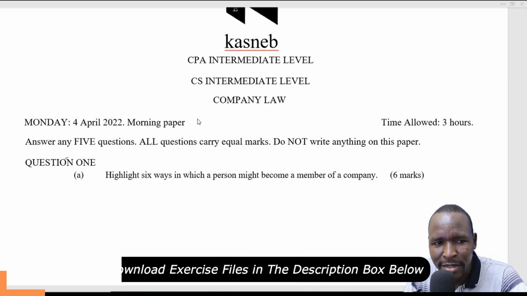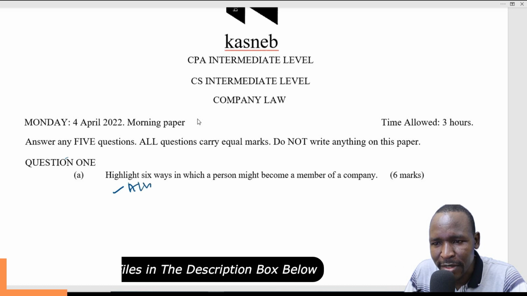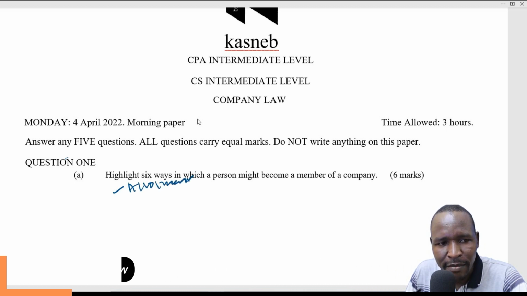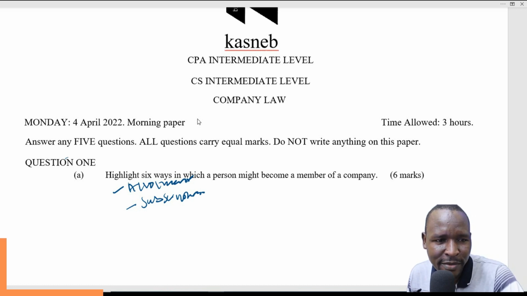One of the ways is by allotment of shares. When a person is allotted shares by the company, the name of that person will be put in the register, so the person becomes a member of the company. Then also by subscription to the constitutive documents, by which we mean the articles of association and also the memorandum of association. If you are a subscriber, your name is supposed to be included in the register, so you become a member.